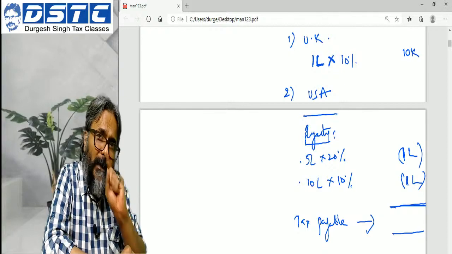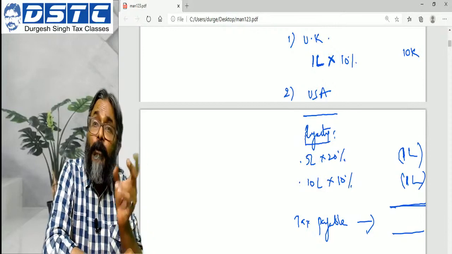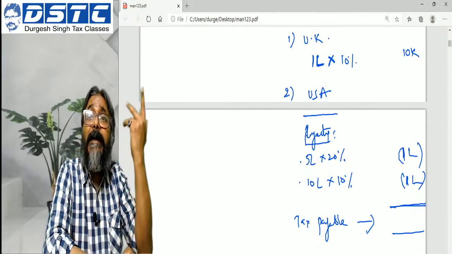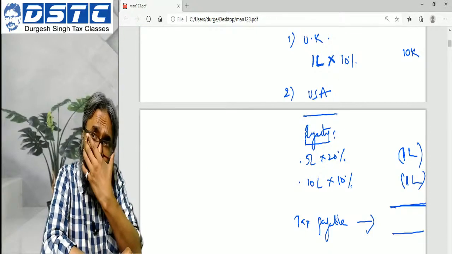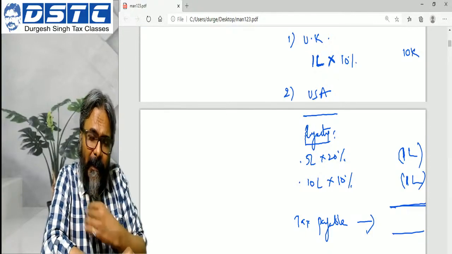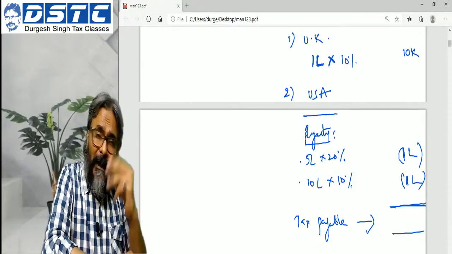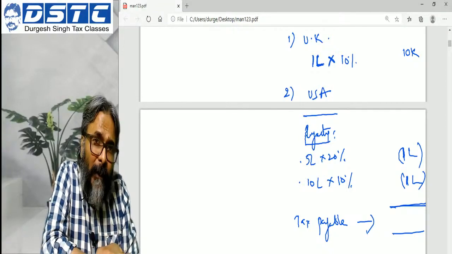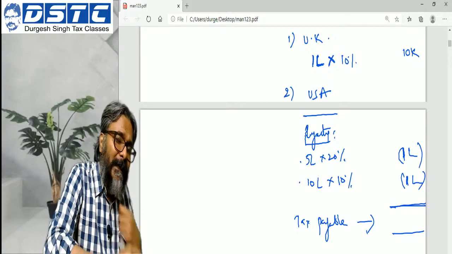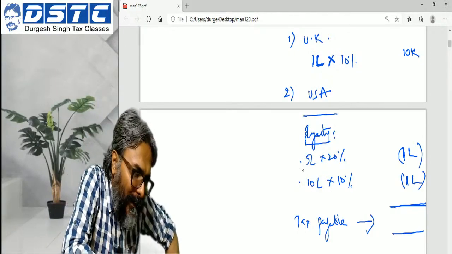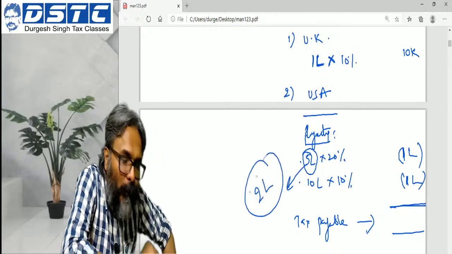Now students, there is one twist which you should always be careful about. Somebody can argue, sir, what if the question says that royalty is also eligible for 80QQB, what we learned yesterday? Yes, if that is the case, students, then under 80QQB the maximum deduction you get is rupees 3 lakhs. So if you have got a maximum deduction of 3 lakhs, then your income which is subject to double taxation is not 5 lakh. The income which is subject to double taxation is only now 2 lakhs.